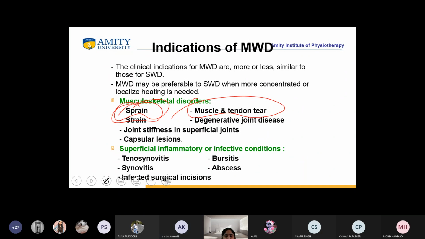Yes, student. I got it now. Okay, so now you got it where you have to write the indications. Now in the exam, when the external asks you about the indications, when you're talking about sprain, joint stiffness, capsular lesion, when you are saying sprain, tell why sprain. You have to correlate it with the therapeutic effect of MWD. Is it clear to everybody? Similarly, in your practical files, I want it this way.